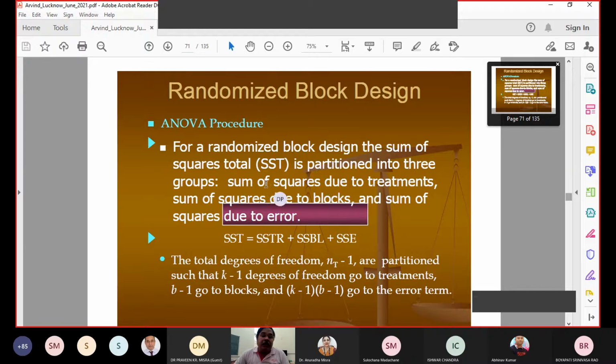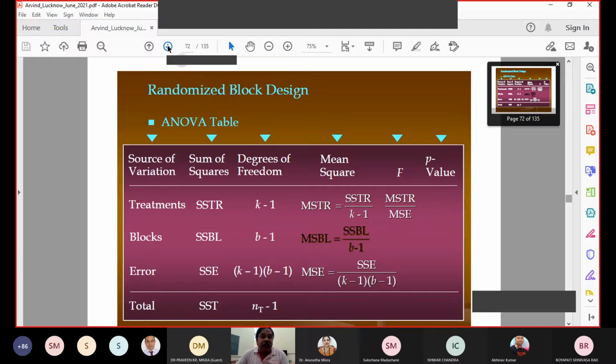In the randomized block design, the total sum of squares is partitioned into three groups. One portion is the sum of squares due to the treatments, which was available in your last design also. Another is the sum of squares due to the blocks, coming from the blocks, and the third is the sum of squares due to errors. So the total sum of squares can be divided into three parts: sum of squares due to treatment, sum of squares due to block, and sum of squares due to the errors. Corresponding to these three, there will be degrees of freedom. I already discussed the concept of degrees of freedom and why we use it.